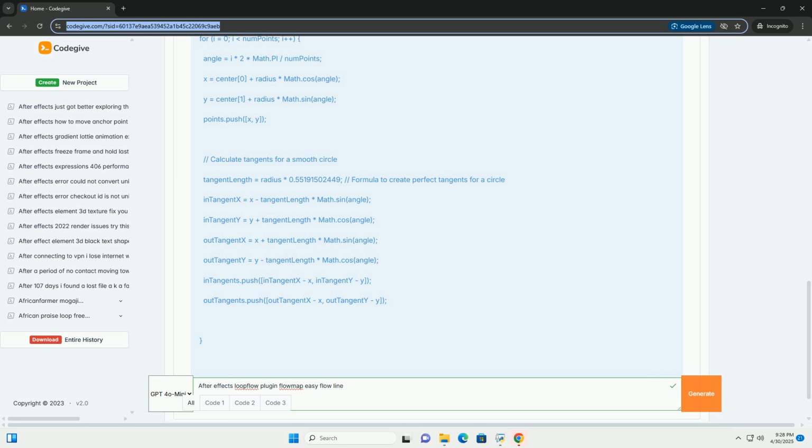Sample offset. This allows you to offset the sampling of the flow map. Experiment with small values to change the animation. Seed changes the starting point of the path generation, resulting in different animation patterns. Useful for creating variations. Draw path. Enable this to visualize the generated path. Path color sets the color of the drawn path. Path thickness controls the thickness of the drawn path.